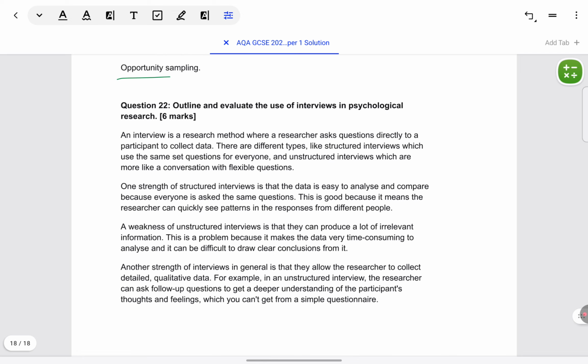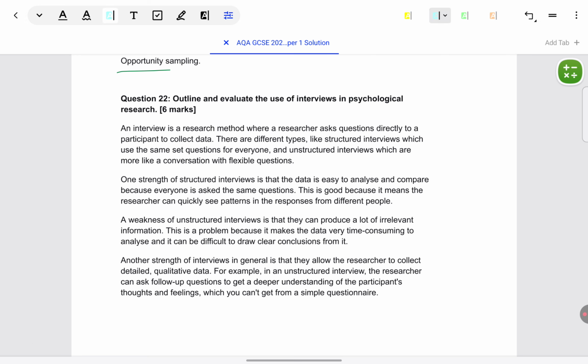Finally, a mini essay type of question. Outline and evaluate use of interviews in psychological research. This is for 6 marks. AO1 is 3 marks. AO3 is 3 marks. Give 3 points for AO1. Good terminology, elaborate on each, same thing which we've seen in all AO1 parts for essay.